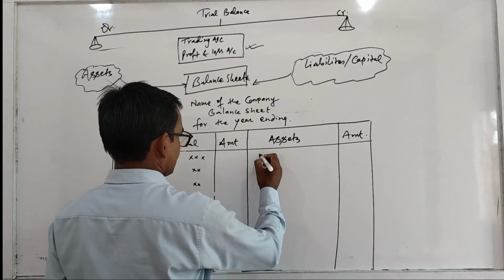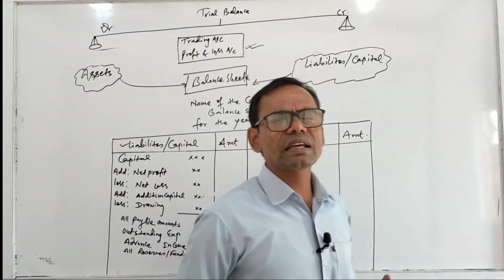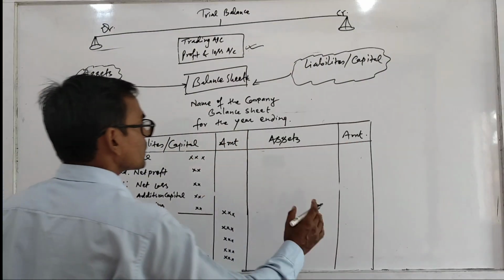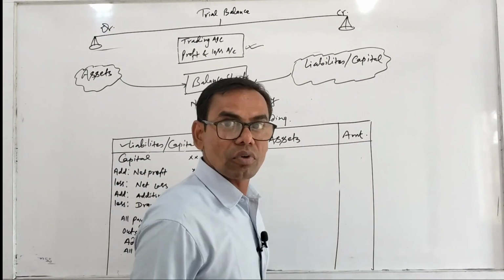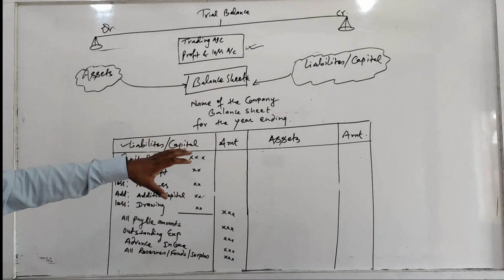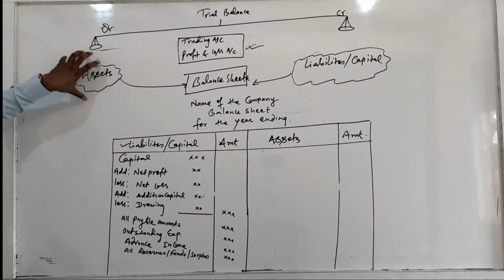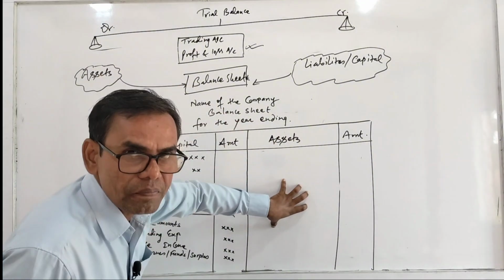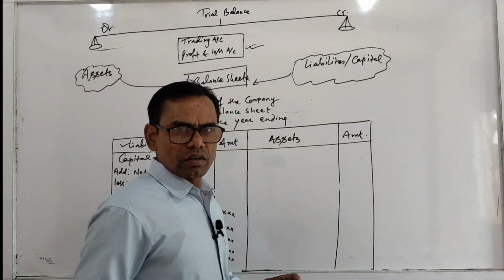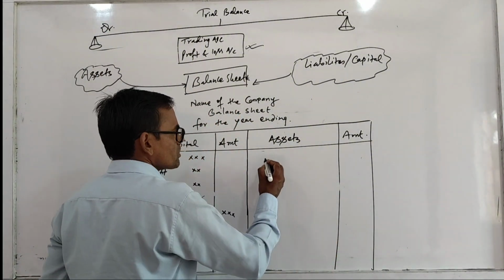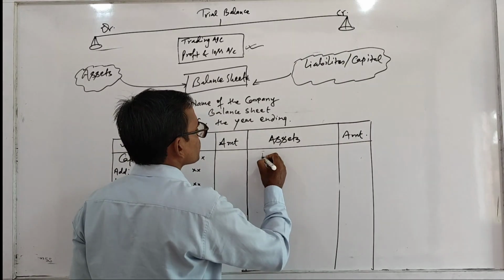Similarly in asset side, what are the assets? In asset side you have to write all the heads of assets given in trial balance, you have to copy here. And for making you understand, I am going to just describe. There are two types of assets.